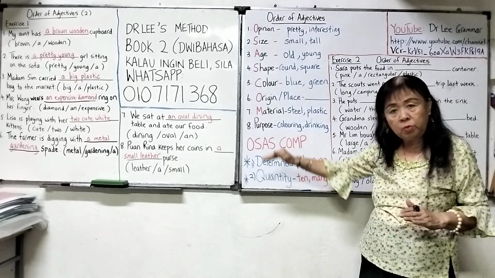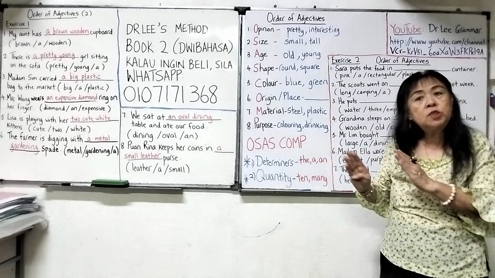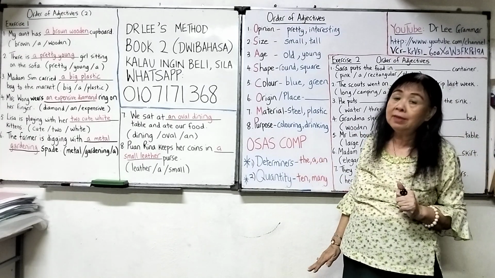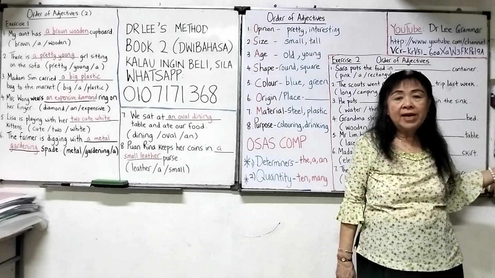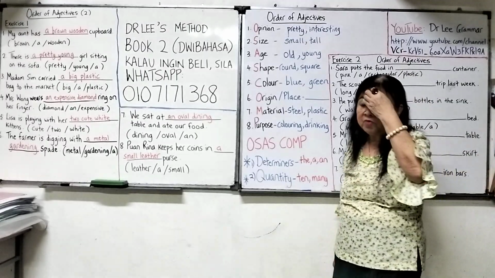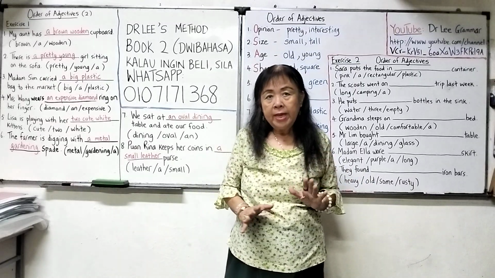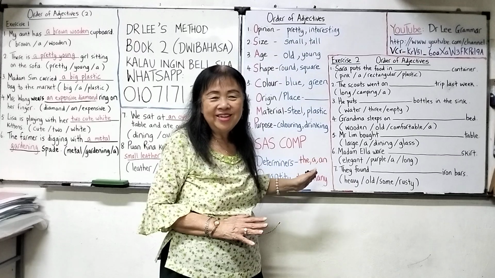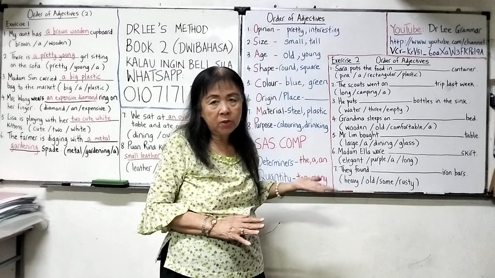Okay, so this is the way you arrange your adjectives in this order. Which one is first, which one is second, which one is third, or which one is last. Here we have 4. Some of the questions here I have put 4. So I'm sure by now you are very clear. Actually, this lesson is not difficult at all. Why? Because there is what you call something like a formula. You just have to follow this and you should be okay.